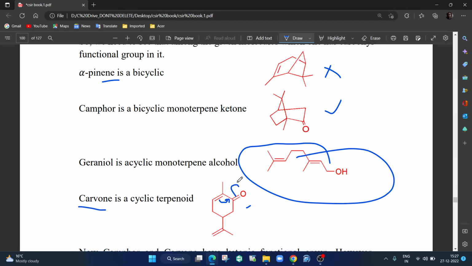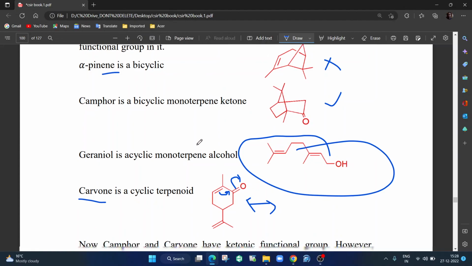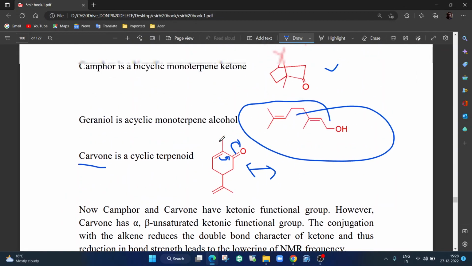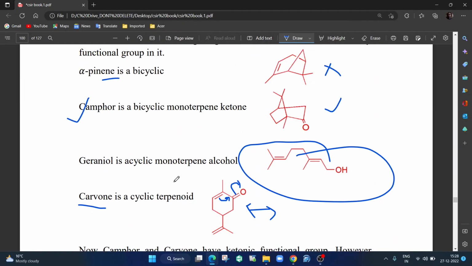So when conjugation occurs, you will have another canonical structure. The double bond comes here, and you get a C single bond O minus. So this C-O bond has a lot of single bond character, so the bond is weaker, and therefore the C13 NMR signal will come at a lower frequency. It will not come at 218. So it should be lowering of frequency. Very clearly your answer is camphor, option number B.